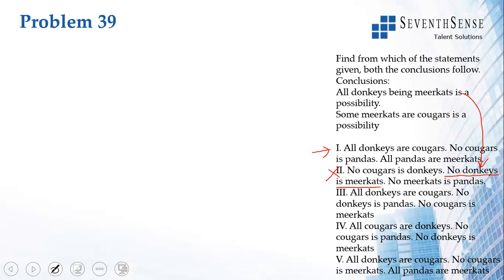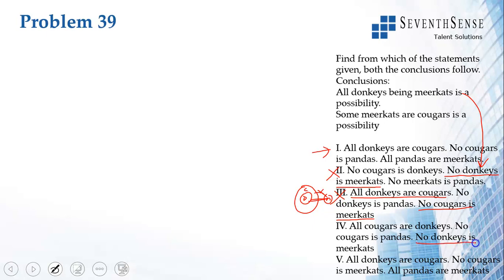Okay, third option says all donkeys are cougars, but no cougar is meerkat. All the donkeys are cougars, but there is no cougar which is a meerkat. So it's like saying all donkeys are cougars, no cougar is a meerkat. Then how can donkeys be meerkats? It's not possible. If there is no overlap, how can donkeys and meerkats overlap? Hence this is also not possible.